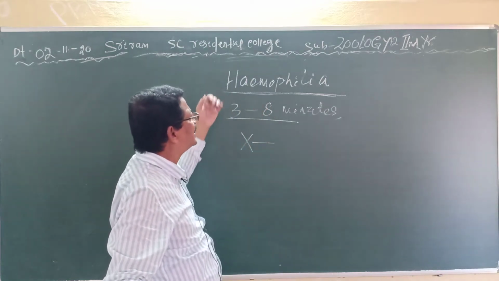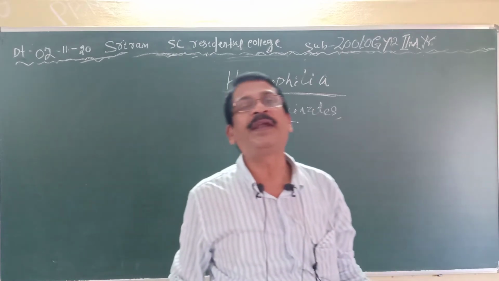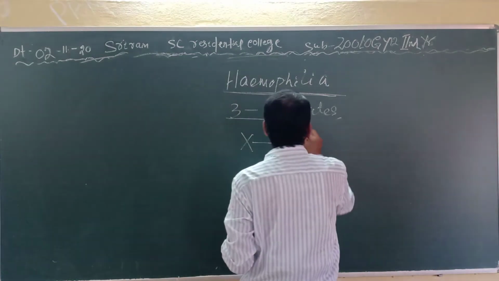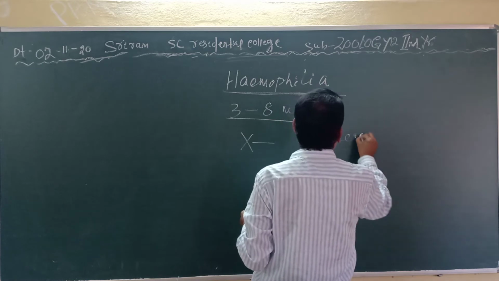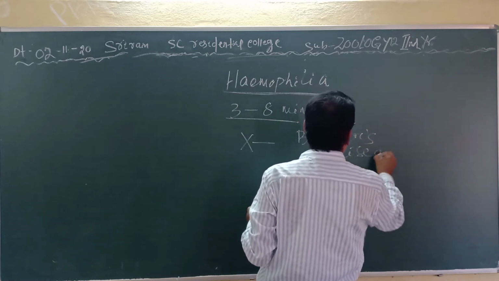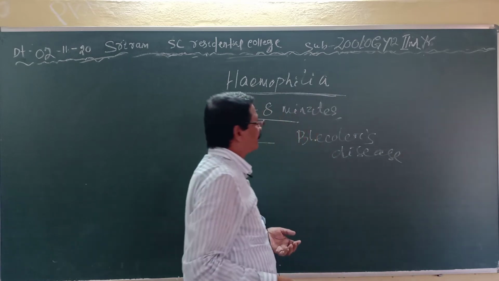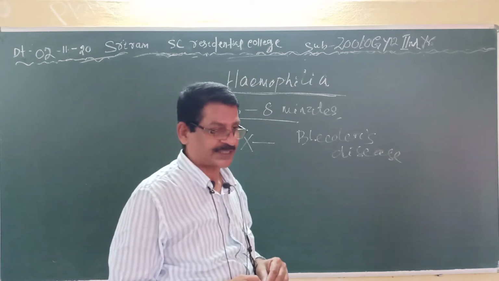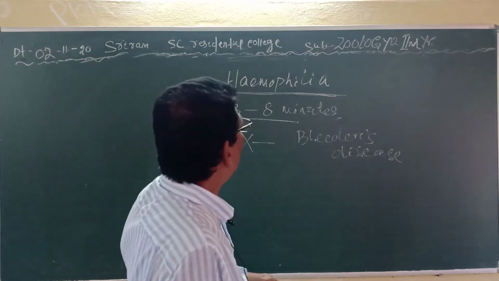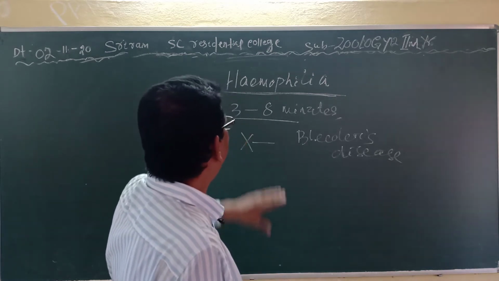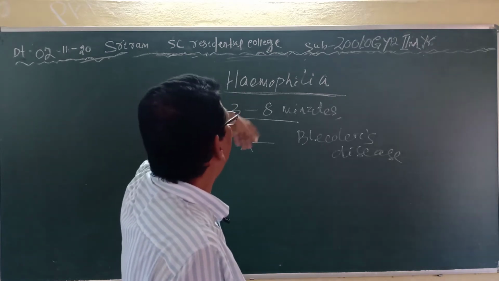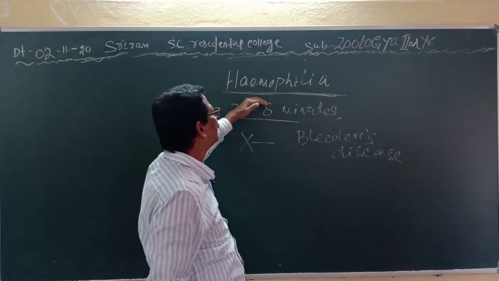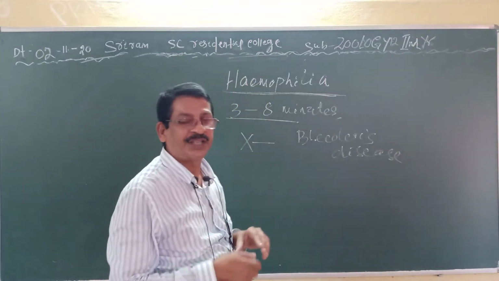This hemophilia is otherwise called the bleeders disease. That means the flow of blood is not stopped within the stipulated time if that individual is suffering from or bears the defective gene of hemophilia.